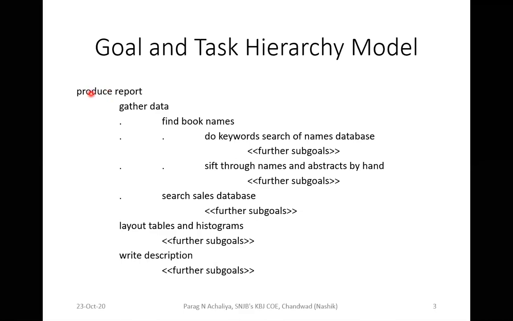So this is one task, this is another task, or this task is divided again into subtasks, and that subtask is again divided into more tasks. Likewise, this is my task hierarchy model, and that task hierarchy model will be your goal based model. That's why it is named like this, goal and task hierarchy model.